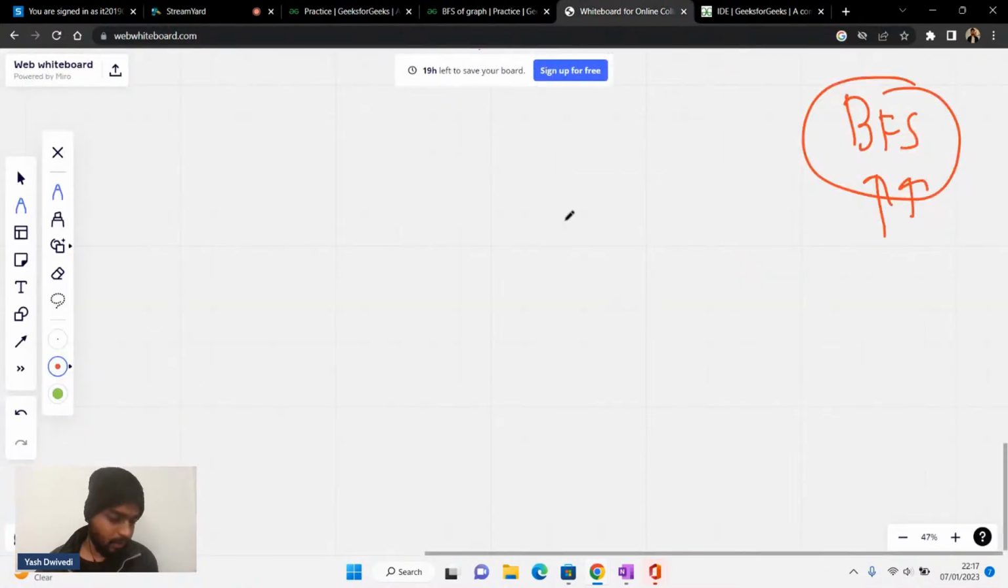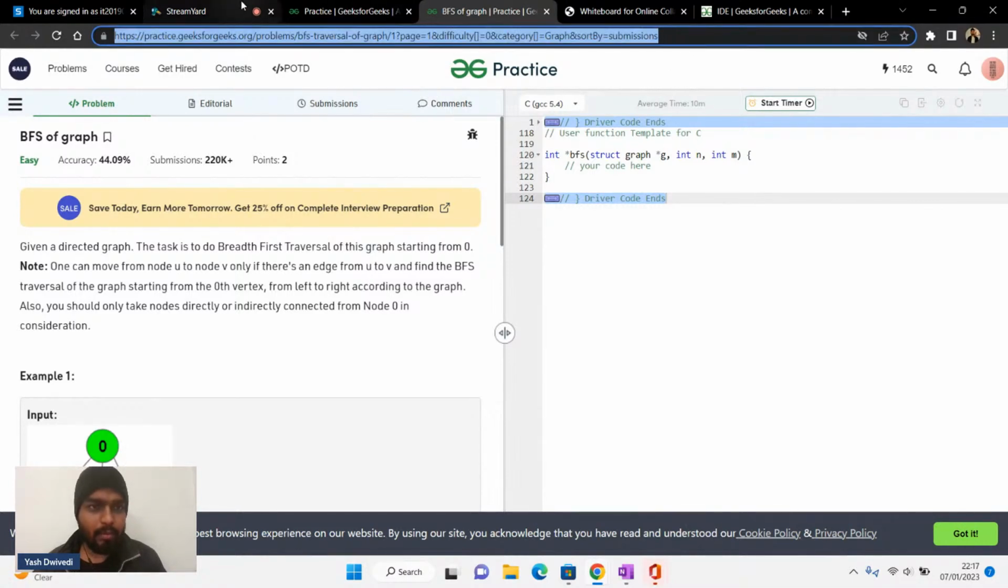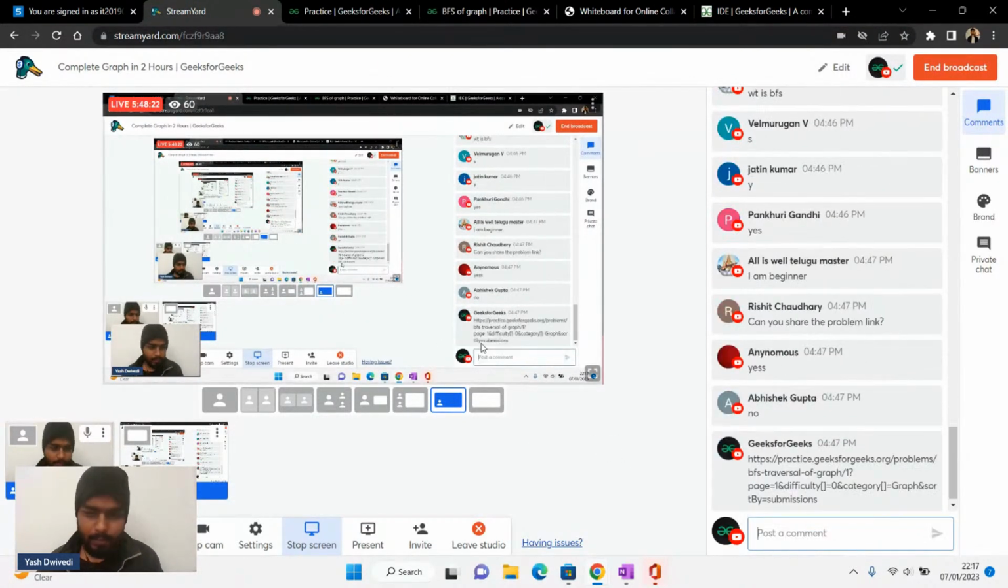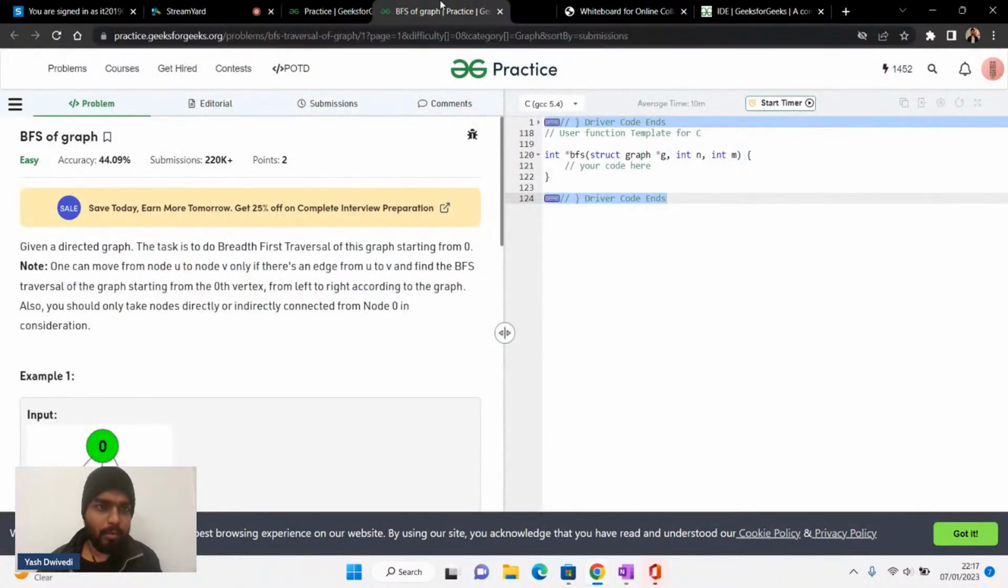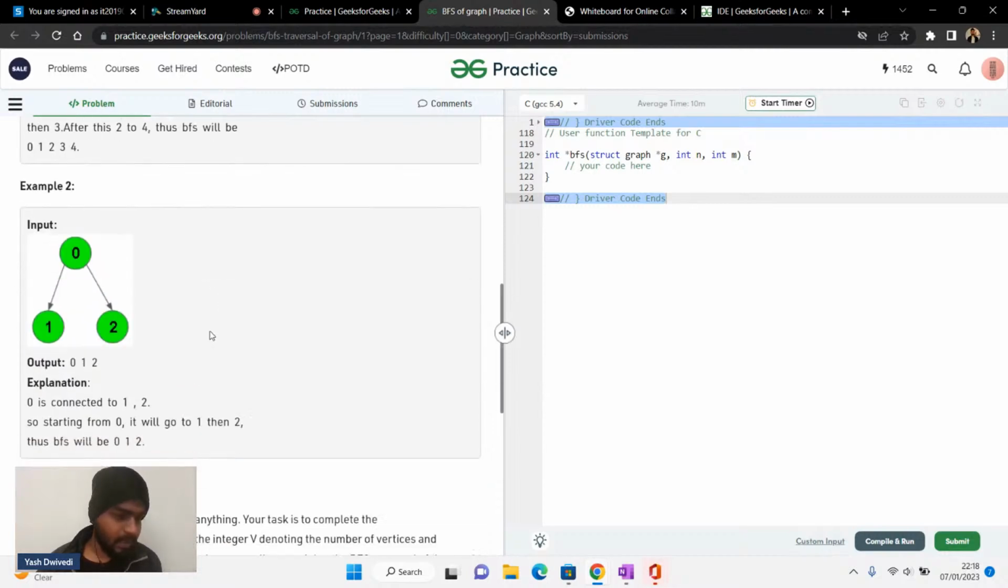Pankhodi Gandhi is there. Okay. Have you solved this one, guys? Have you solved this problem? BFS on graphs. Can you share the problem link? Yes, I will definitely share the problem link. So let me share it with you here. All right. How many of you have solved this problem? BFS on a graph. Some people are saying yes, some people are saying no.